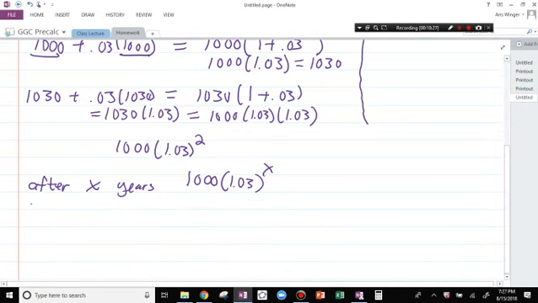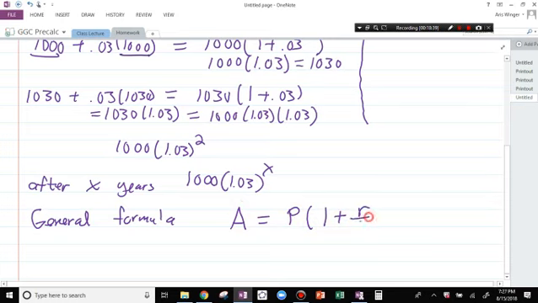The general formula for compound interest is this. It's just based off of these ideas. The amount of money you're going to have if you put P dollars into an account with interest rate R compounded N times a year for T years is that. Right?